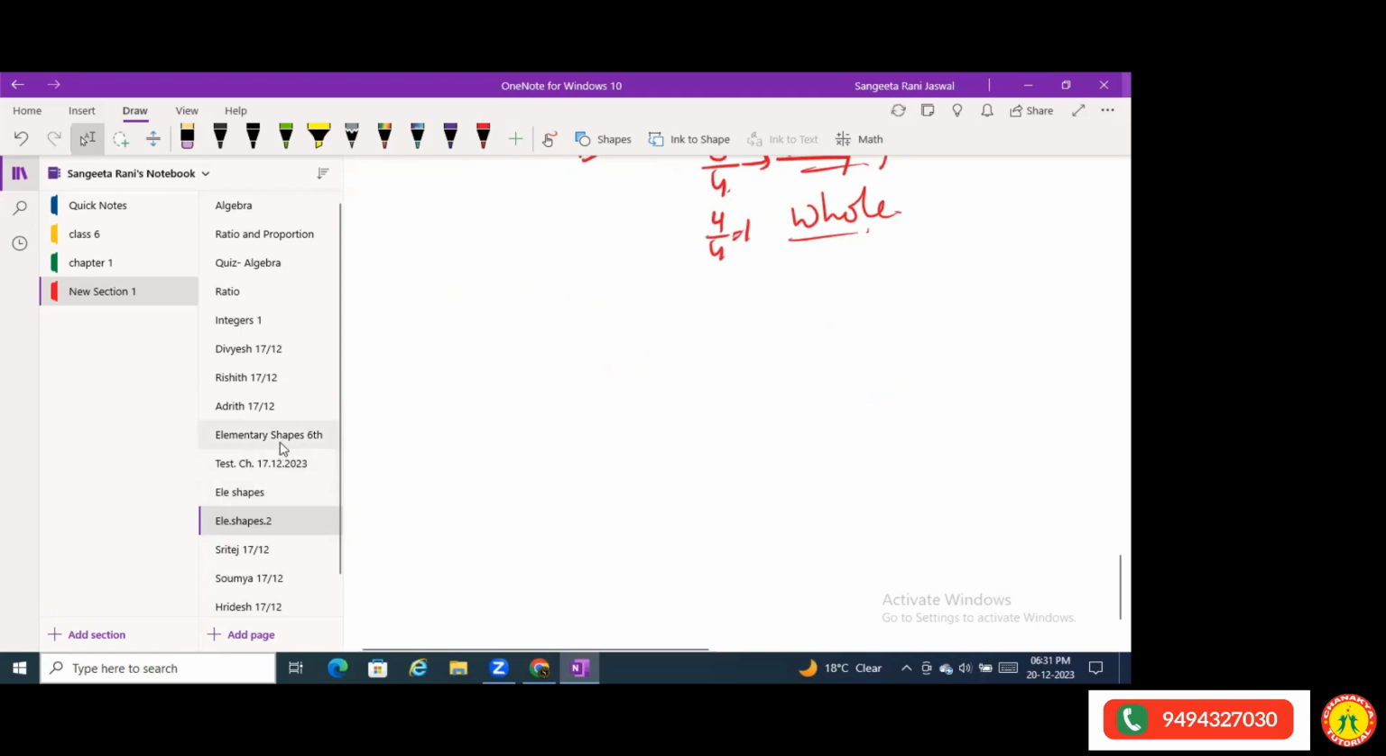Ma'am, on this Sunday's objective test, do we have understanding elementary shapes or integers? Elementary shapes. I've already given the syllabus. Didn't you go through it? Ma'am, I didn't see the message. Okay, I've already given it. Elementary shapes is the chapter.